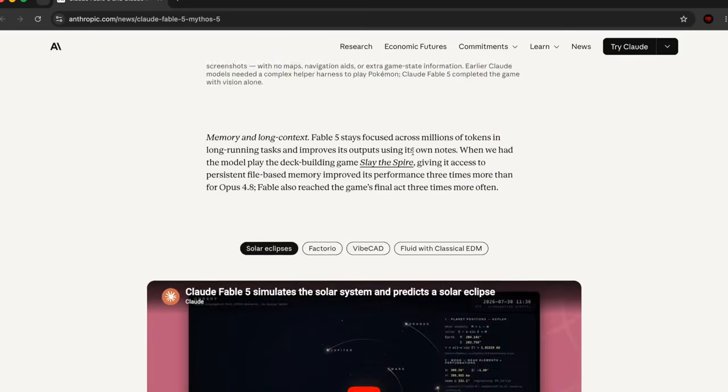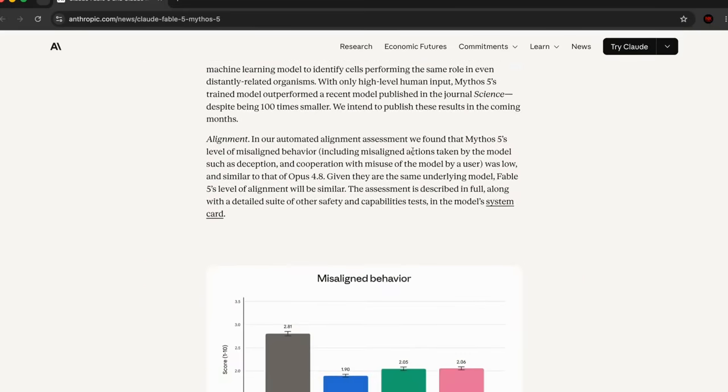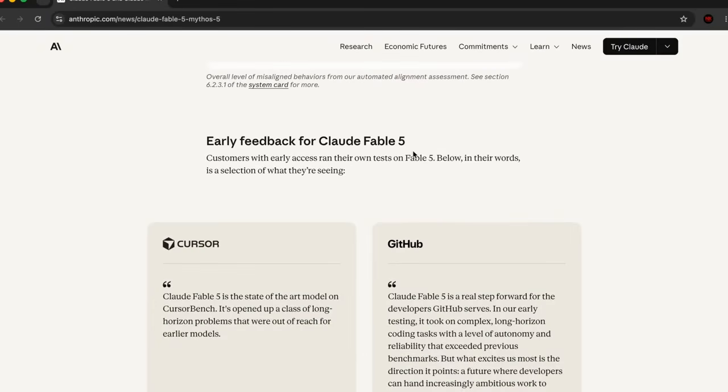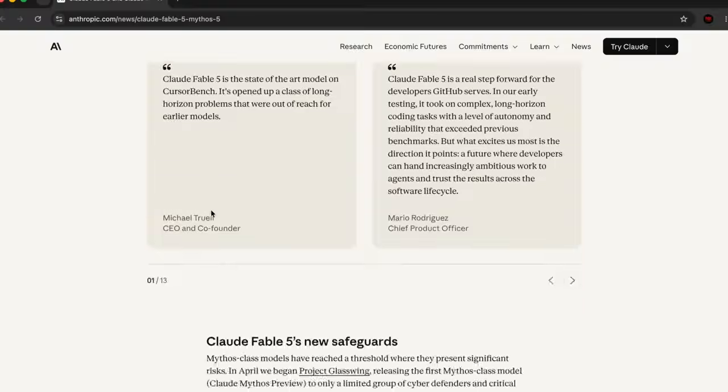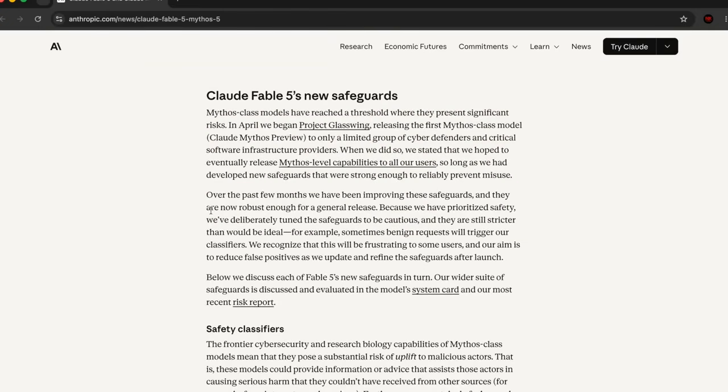There's a lot of benchmarks here, a lot of cool stuff, a lot of videos that Anthropic has released about Fable-5 building a variety of different things. Here's Cursor CEO Michael Truel, somebody to really look up to. I watched his podcast on Lex Friedman, and that was really amazing. I'm just rambling here, but he said that Claude Fable-5 is the state-of-the-art model on Cursor Bench. I'm waiting to see what it's like on Bridge Bench by Matthew Miller. A lot of cool things that we're going to test out. But as you can see, this model is definitely much higher than any previous model. That's the message that I'm trying to get across, and this is what I've noticed.